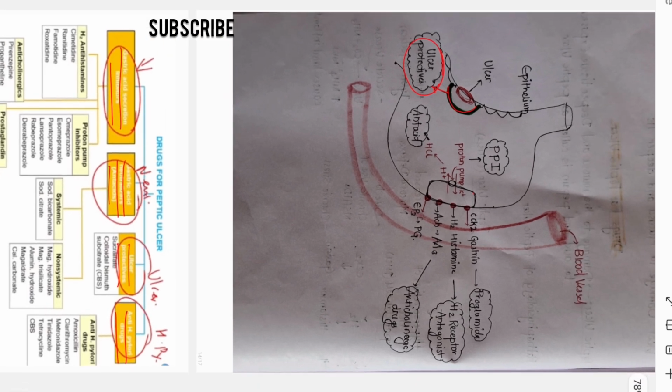Next, we will see antacids. Antacids are the gastric acid neutralizers. There are mainly systemic and non-systemic antacids. You can see here, sodium bicarbonate is systemic, sodium citrate is systemic, and there are 4 to 5 non-systemic antacids. Next we will see gastric acid inhibitors.